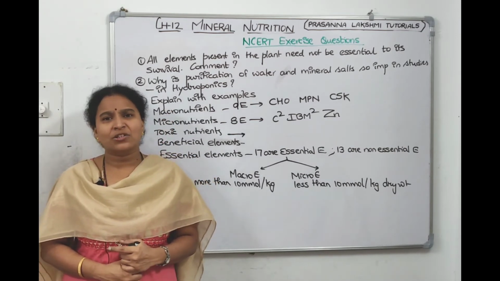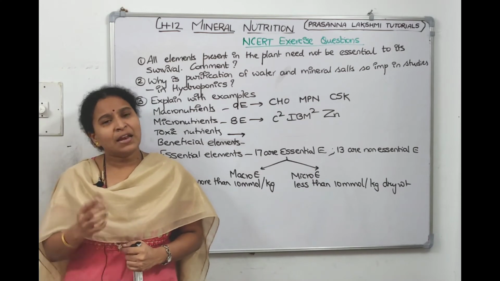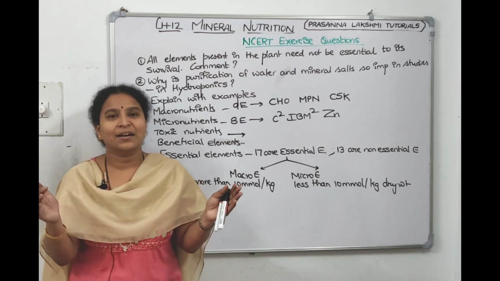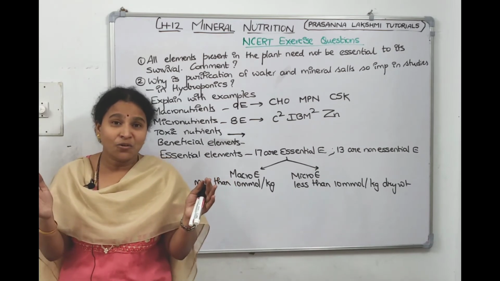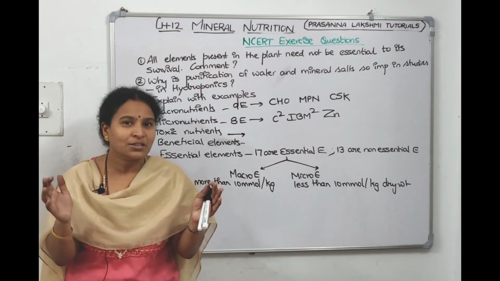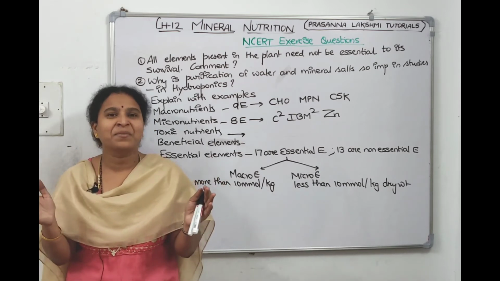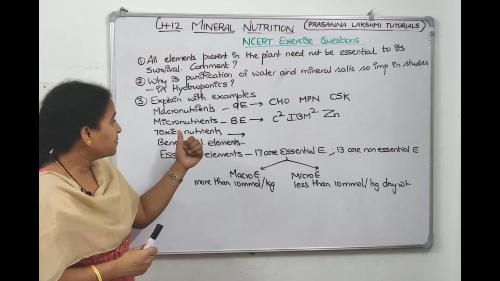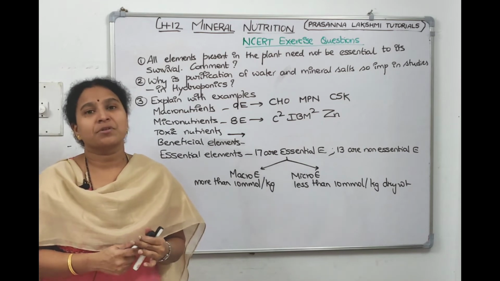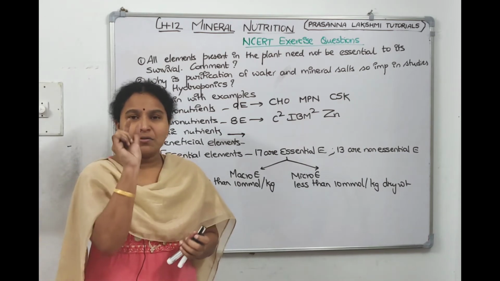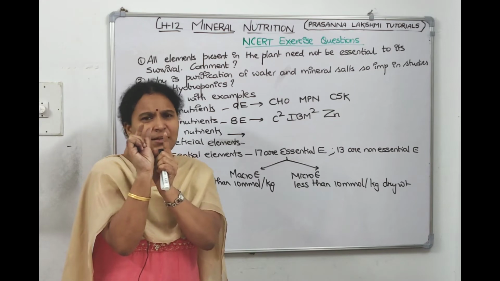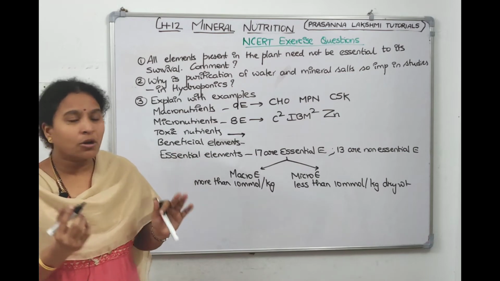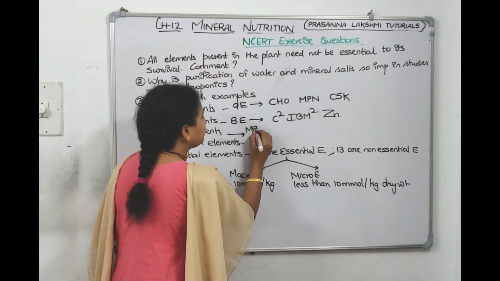Desserts and sweet dishes, we are supposed to eat only a little. We like them, but if you eat them at the scale at which we eat over lunch, breakfast and dinner, is it good or is it toxic? Absolutely it is toxic. We should not take this many sweets together at a time. Sugar levels will shoot up, right? Blood becomes thicker. So toxic nutrients means most of the micronutrients, because the concentration of a micronutrient is this much: a little less than this gives deficiency, a little more than this gives toxicity. So who will show toxicity? The micronutrients.